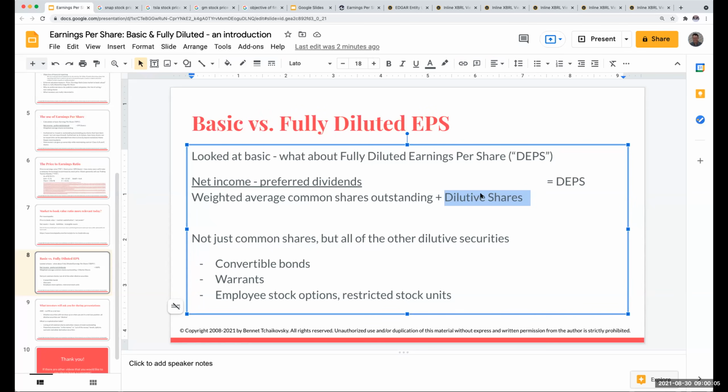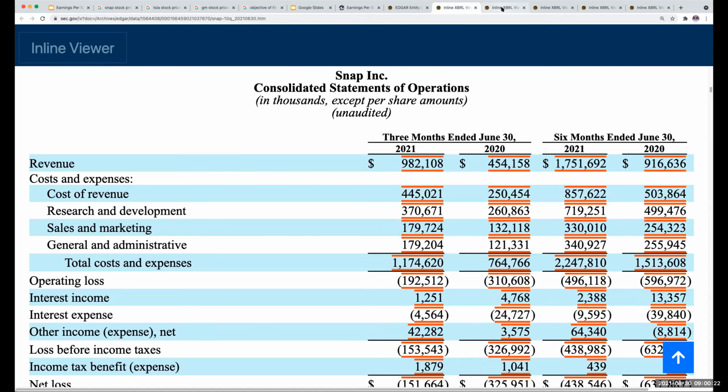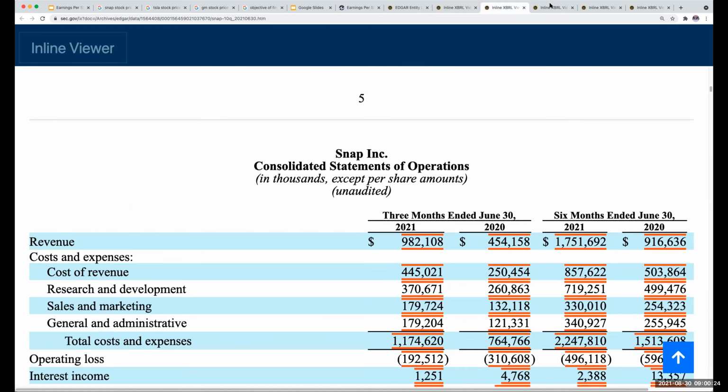So what we're going to look at is if you have convertible bonds, warrants, employee stock options, restricted stock units, I've got to look a little bit more into this, but that's really what dilutive shares are.